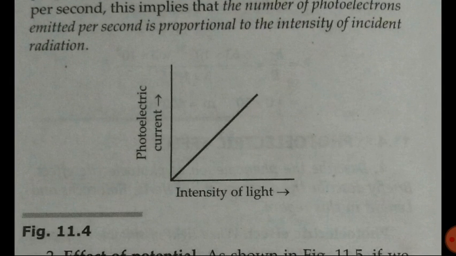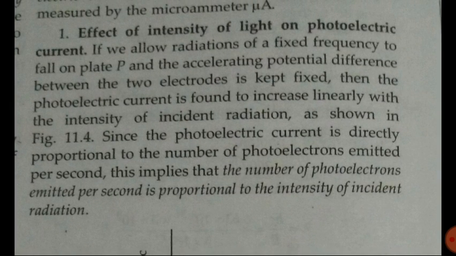One more thing let me clear. Photoelectric current depends on intensity of light, but the emission of electrons depends on frequency of light. Is it clear? A particular frequency is always necessary.